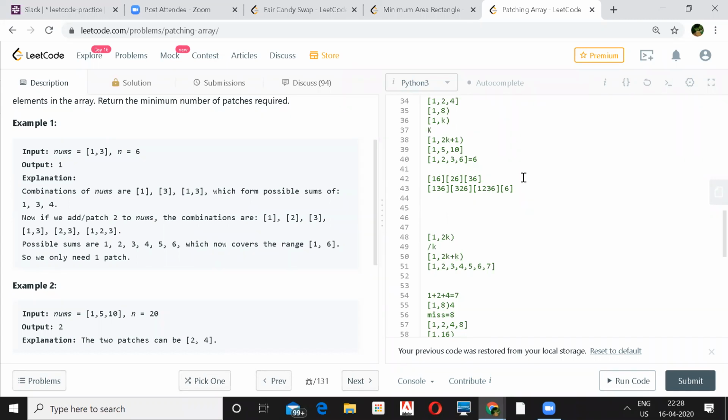How do you confirm that? On what basis are you telling that you would be able to generate that? You will double that. So if I already have the capability of generating all the numbers up to 1, up to 3, right? And then I add a new number called 4. That means I can add the 4 to all the previous numbers and say that since I was able to generate 1, 2, and 3, I can now generate 1 plus 4, 2 plus 4, and 3 plus 4, and 4 itself. Yeah. This is what you are proving, the induction.